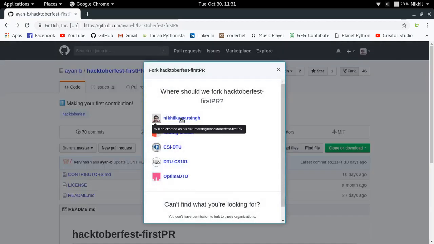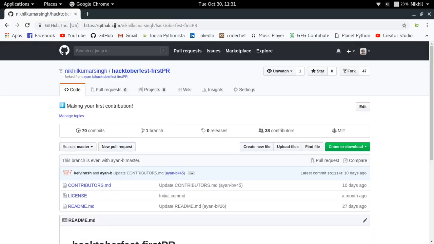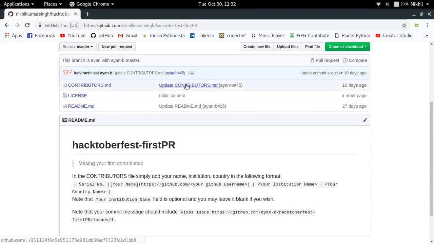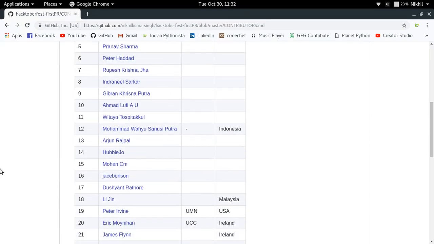So I'm just going to select to which account or organization I want to have it. I'm going to have it for myself, Nikhil Kumar Singh. So look at that, github.com/Nikhil Kumar Singh/Hacktoberfest-first PR. So now it is my version of this particular repo, right? So now what I have to do is I have to just do some changes in the contributors.md, let's say. So I can simply do that.